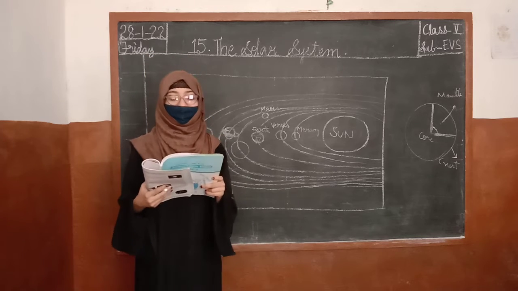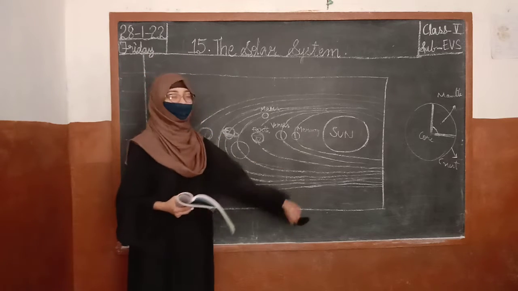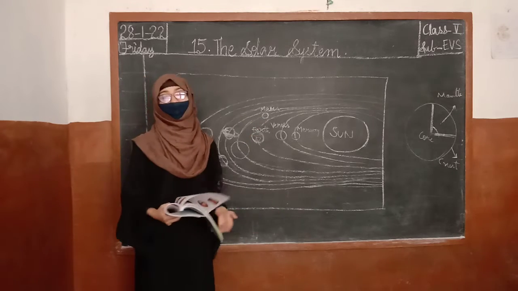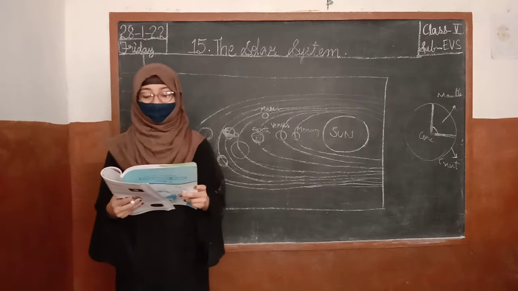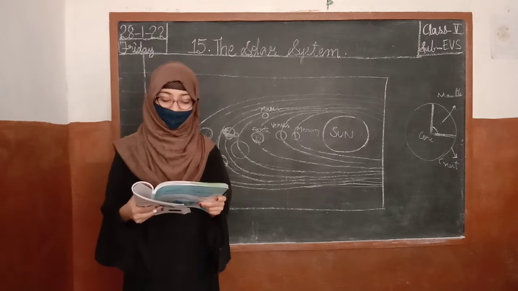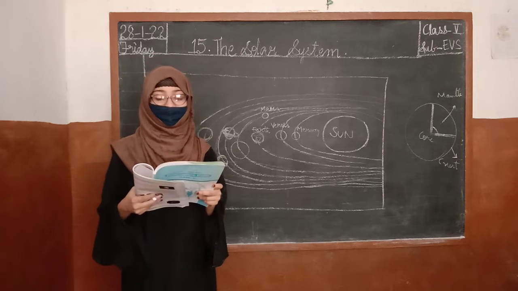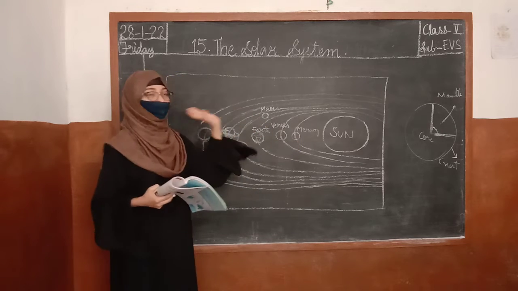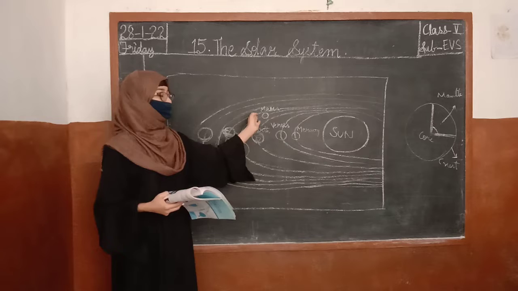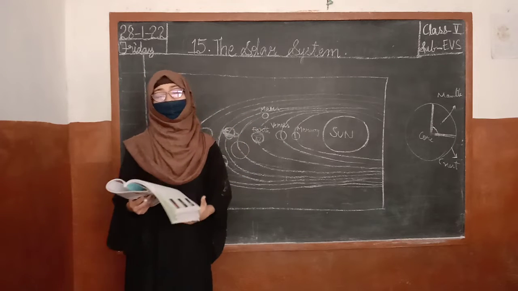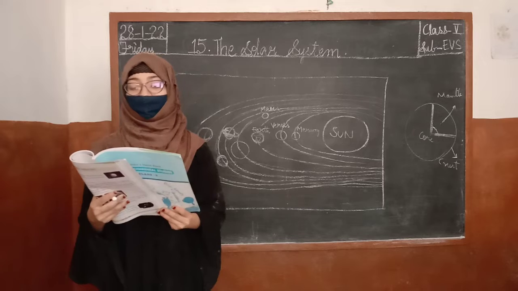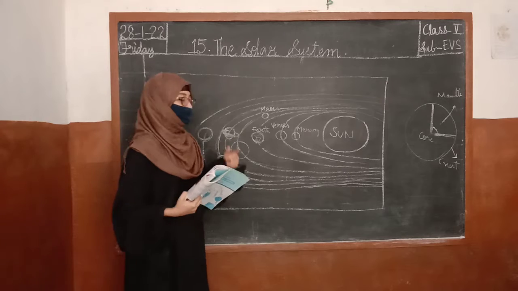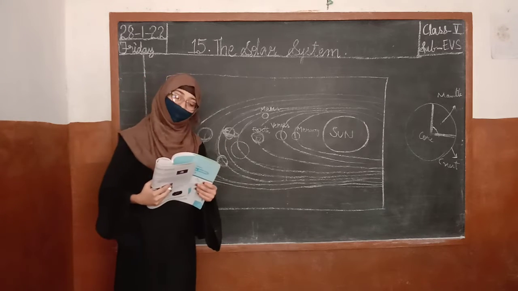Now, Mars. Mars has no oxygen. There is no oxygen on any other planet; it is present only on the Earth. Carbon dioxide is the only gas present on Mars. It is very cold. Mercury is very hot, whereas Mars is a very cold planet. So you cannot expect life to exist there. Mars is called the red planet. What is Mars called? It is also called the red planet.